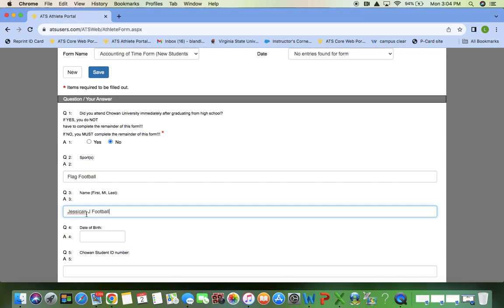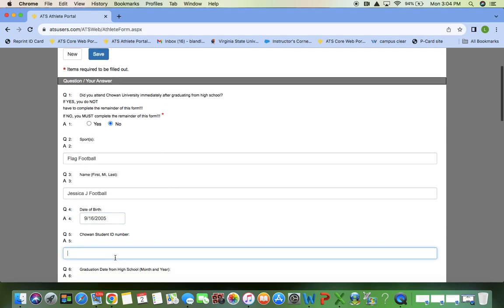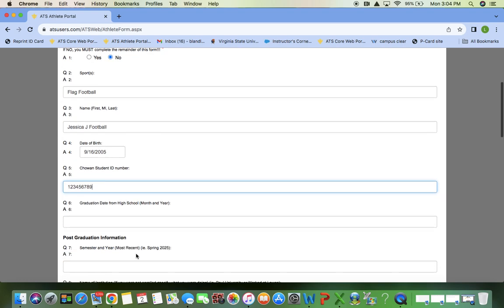You put in your birth date, and then whatever your Chowan student ID number is, you'll enter that information. And then you're going to put your graduation date from high school. This just needs to be the month and the year. So it can be June 2023 if that's when you graduated from high school.